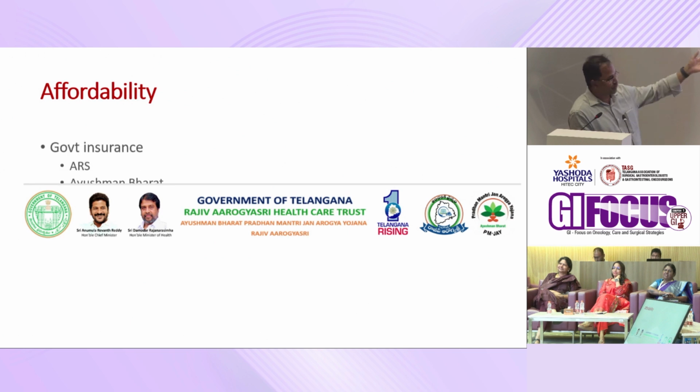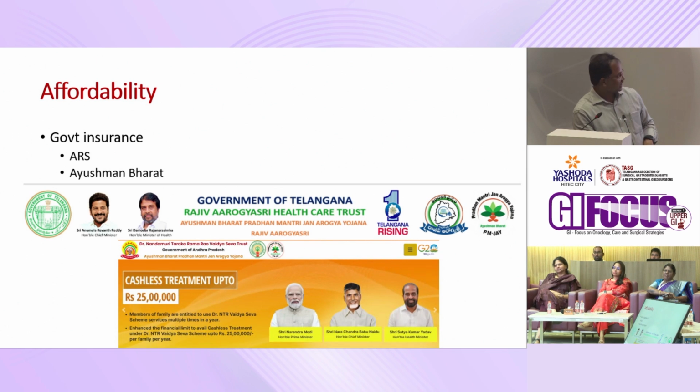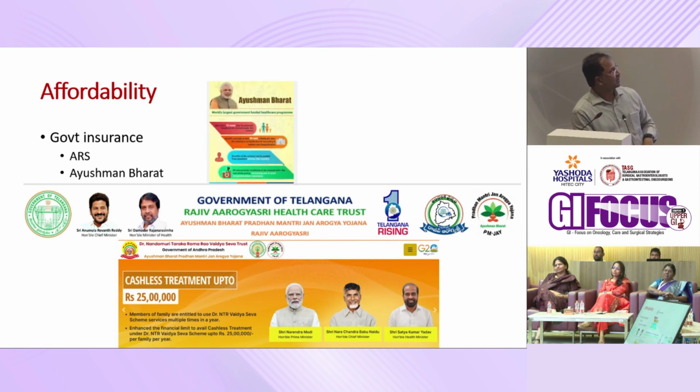So these are government programs in Andhra and Telangana. One thing we have to proudly say is that in combined Andhra Pradesh, the only state to do so, we started a health insurance program under the government. So many people are able to get treatment, either surgery, radiation, or chemotherapy, free of cost. Now it's a role model for the whole country. Even Pradhan Mantri Ayushman Bharat has now started. So many health schemes are there. Affordability is not a big issue.